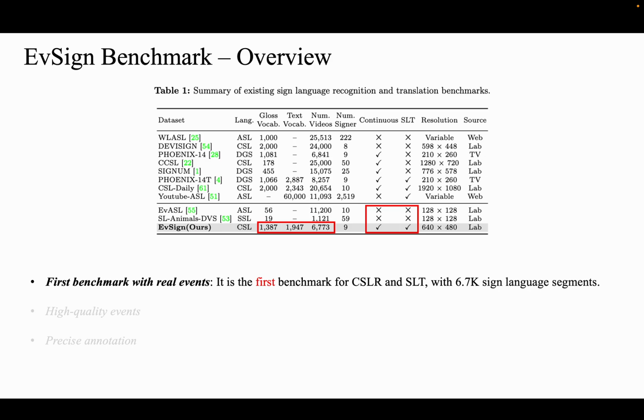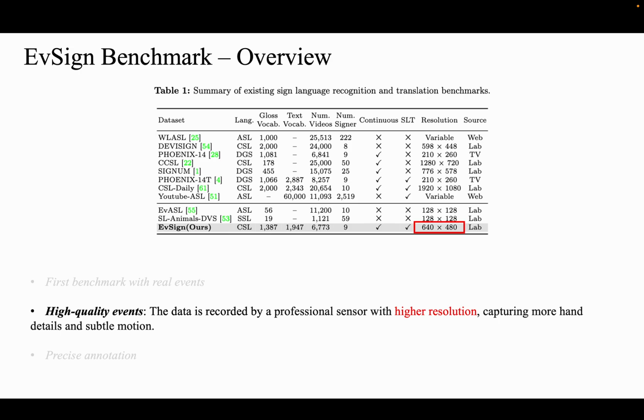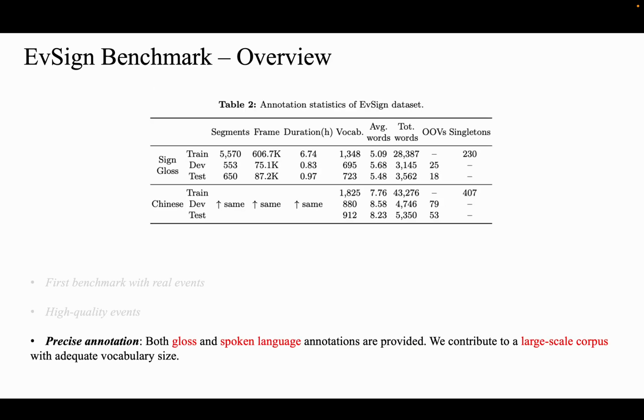The corpus is sourced around our daily life, such as shopping, education, medical care, travel, and social communication. Second, the data is recorded by a professional sensor with higher resolution, which can capture more hand details and subtle motion. Third, we provide both gloss and spoken language annotations, contributing to a large-scale corpus with adequate vocabulary size.